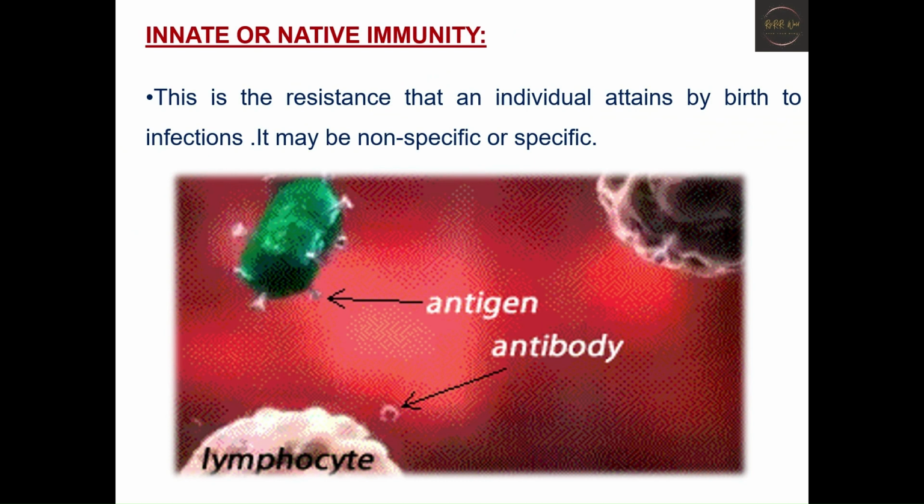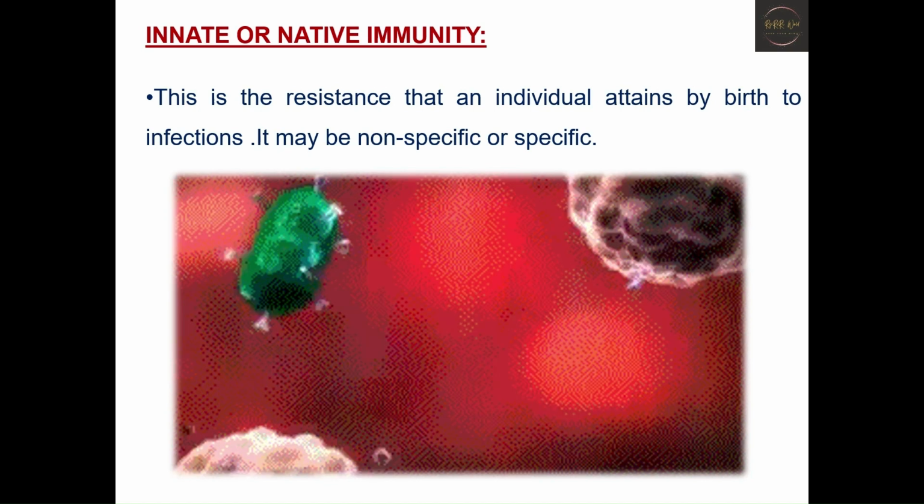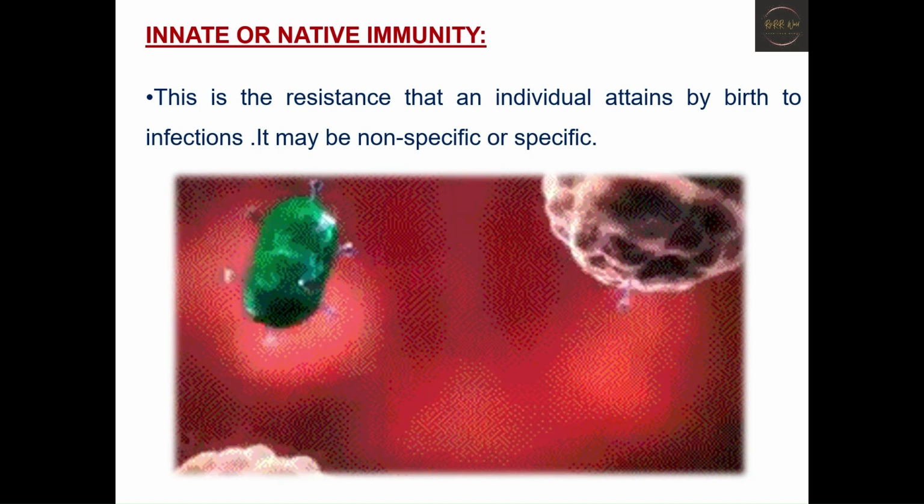This is the resistance that an individual attains by birth to infections. As we discussed, it can be non-specific as well as specific. Usually the innate immunity can be defined as a first line of defense against invading pathogens. There are certain factors which can affect the innate immunity. They can be age, nutrition, and hormonal influence.